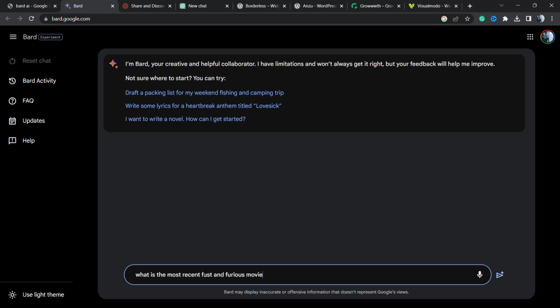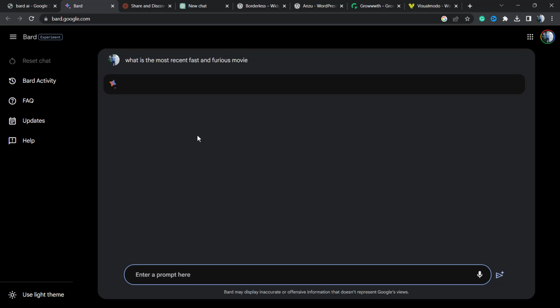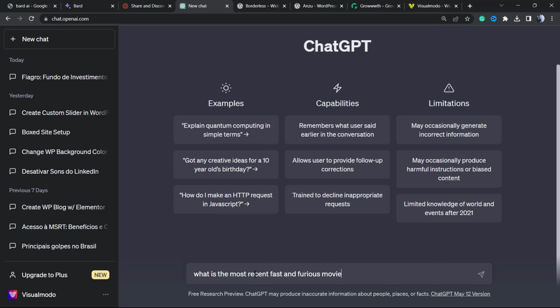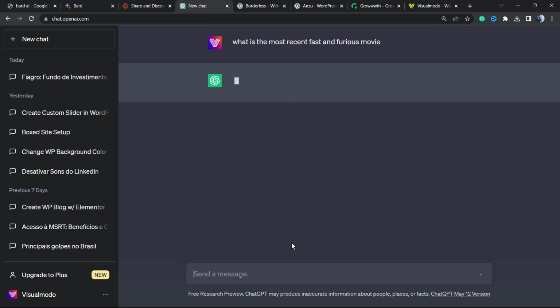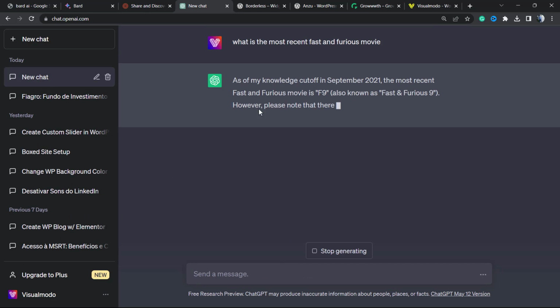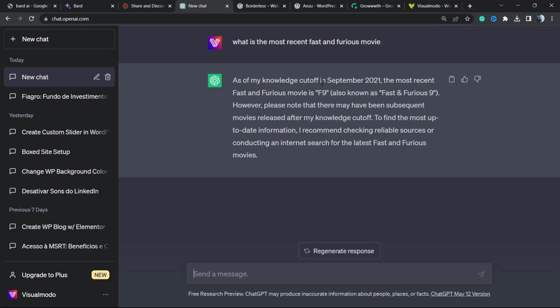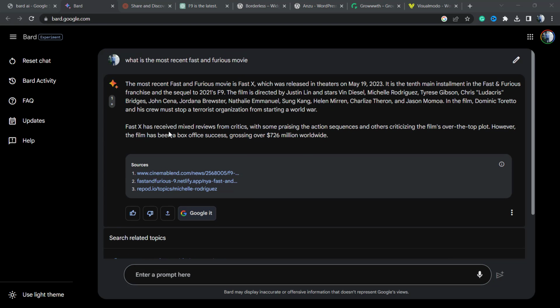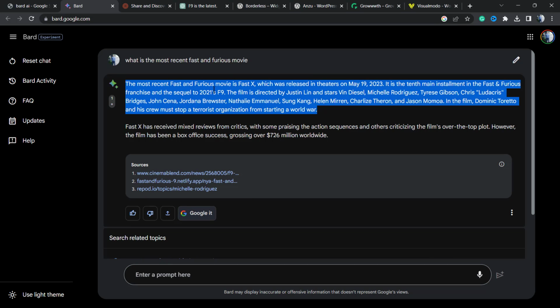I would like to ask Google, what is the most recent Fast and Furious movie? So Google Bard is going to answer me, and at the same time I'll ask this to ChatGPT, both in free versions. As you may know, ChatGPT doesn't know information after 2021, but Google is connected to the internet and knows the information. So as you can see, we have complete answers from current information. Only this already makes Google Bard better than ChatGPT in my personal opinion.